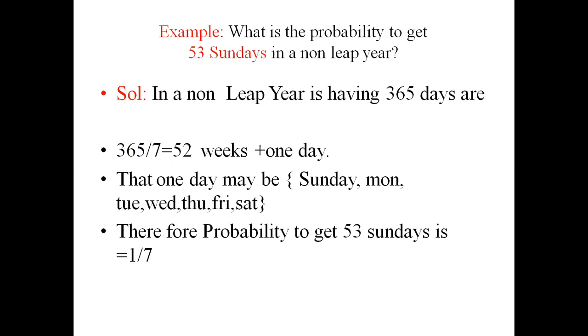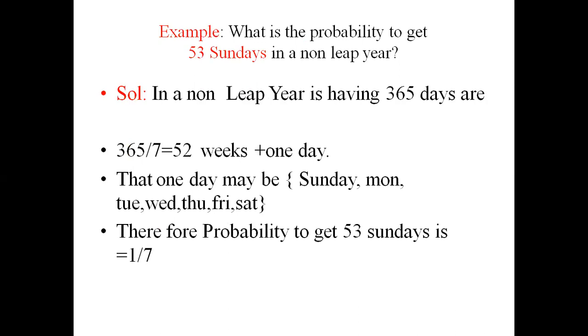So you get 52 Mondays, Tuesdays, Wednesdays, Thursdays, Fridays and Saturdays, and the remaining one day may be a Sunday or any other day.